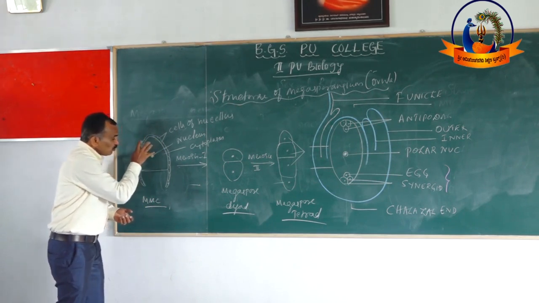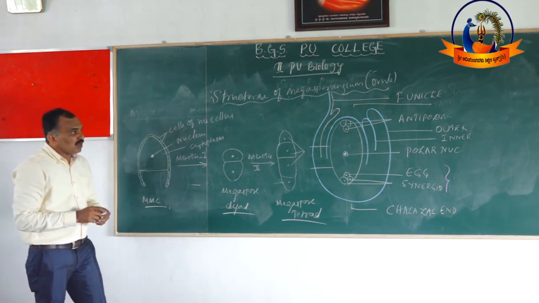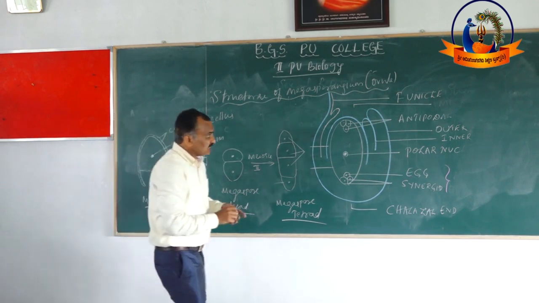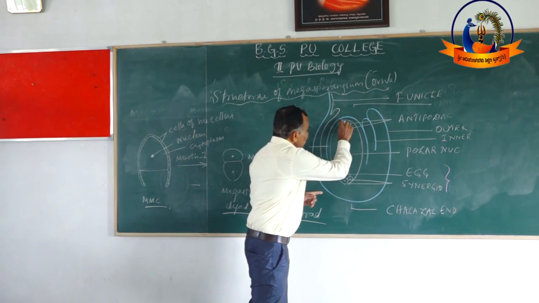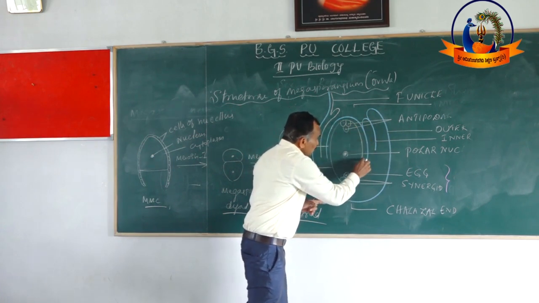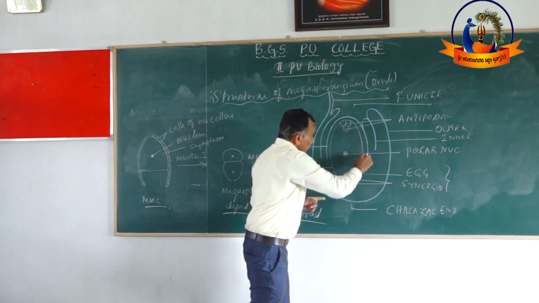How are these megaspore mother cells formed? Megaspore mother cells are formed from one of the cells of the nucellus. This region is called the nucellus. The nucellus consists of many cells.